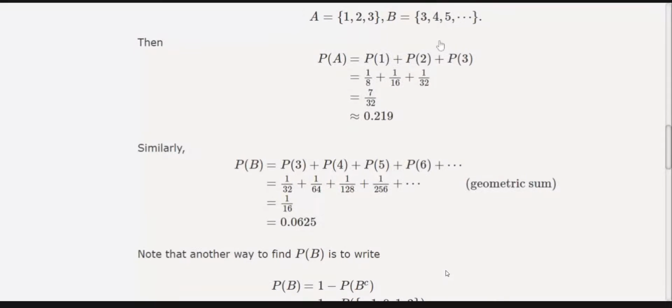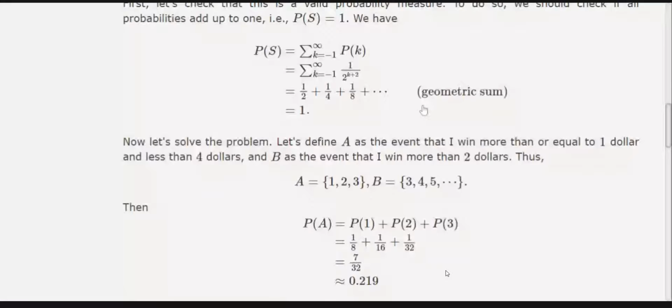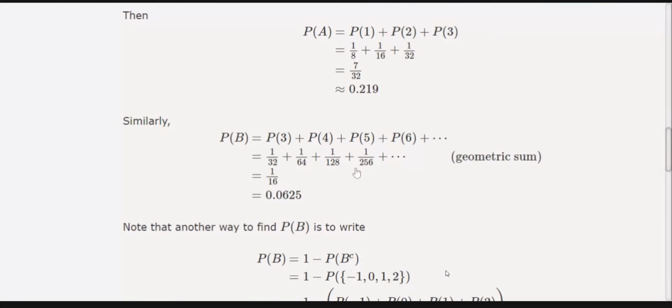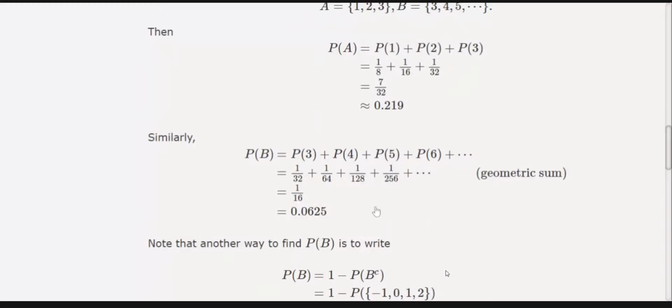Now for part B, B equal to 3, 4, 5, then the probability of B is equal to this one. And again I use the definition of probability here, and substitute k equal to 3, 4, 5, I will get this one. And here the first term is 1 by 32 and the common ratio is 1 by 2. So if you take this 1 by 16 common from this series, you will get the series like this earlier, and the sum of that one is 1. So you will get 1 by 16 as your sum. So this is the probability of B occurring.